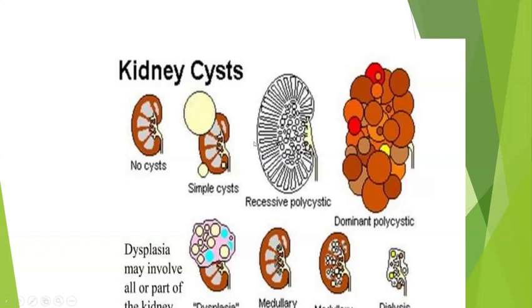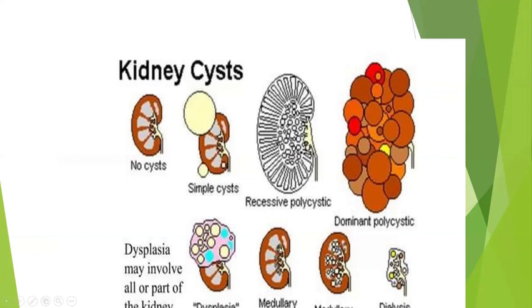This is autosomal recessive polycystic kidney, where cysts are more common in the medullary areas, and the cortex will usually be normal, or sometimes dilated, which leads to an enlarged kidney. And this is dominant polycystic kidney, where you cannot see normal parenchyma. The complete parenchyma will be replaced by multiple cysts. And below is a cyst involving part of the kidney, but this is a dysplastic cyst associated with dysplasia in the cortex and corticomedullary areas.